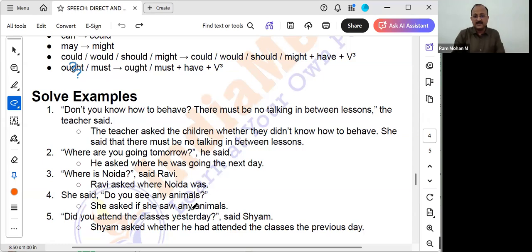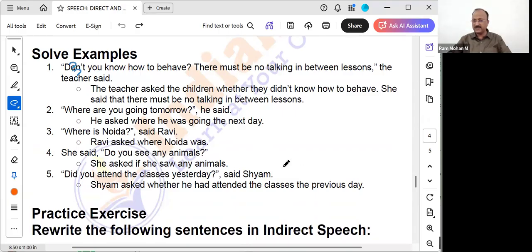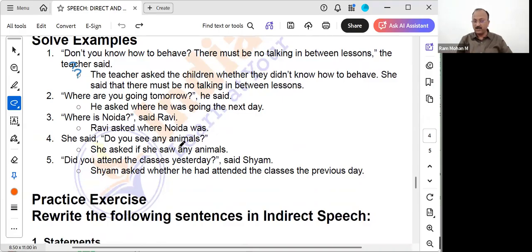Correct, no? "Had" got converted to "was". She said, "Do you see any animals?" She asked if she saw. See: "do" has got converted to the verb. Correct, no? The helping verb is there, which means it will get converted to either "if" or "whether".